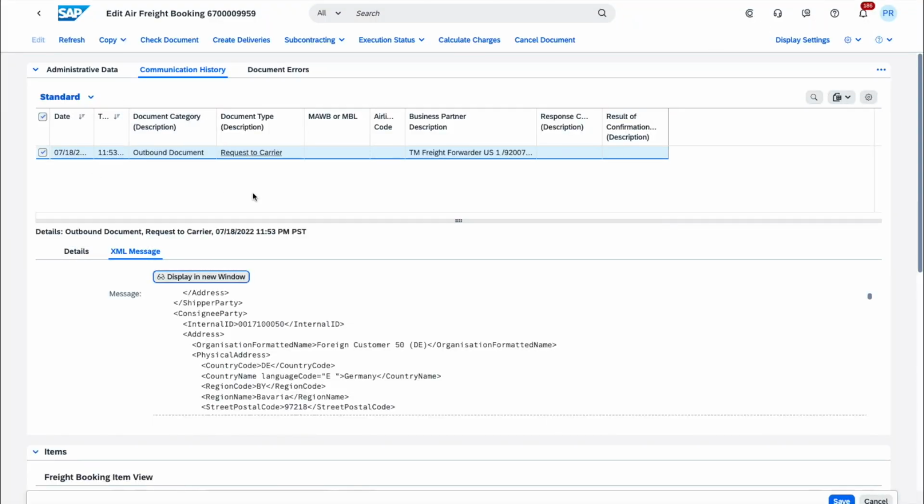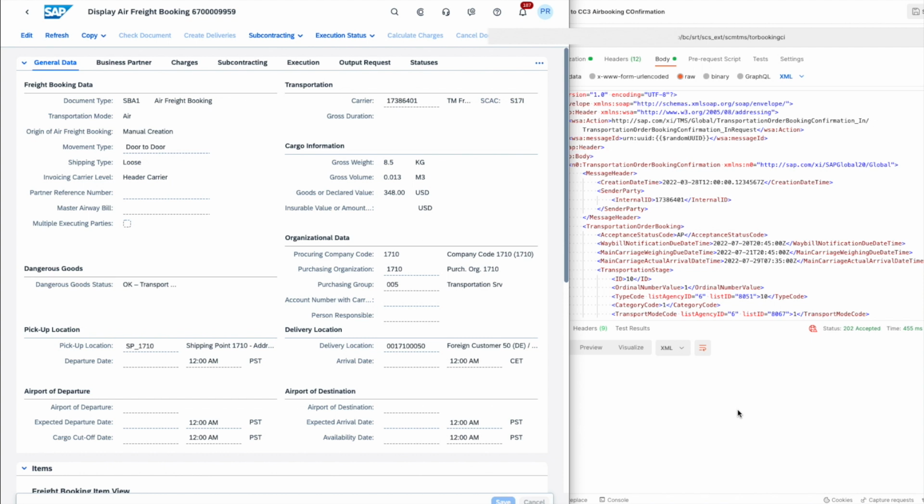We will go back to our freight booking, and what we now need to do is simply wait for the freight forwarder to arrange for this transportation with various carriers and confirm that he's accepting this particular transport. Now that the freight forwarder has had time to negotiate with carriers and organize the transportation of the goods, the next step is to await the confirmation that he will be sending to us via, again, an EDI message.